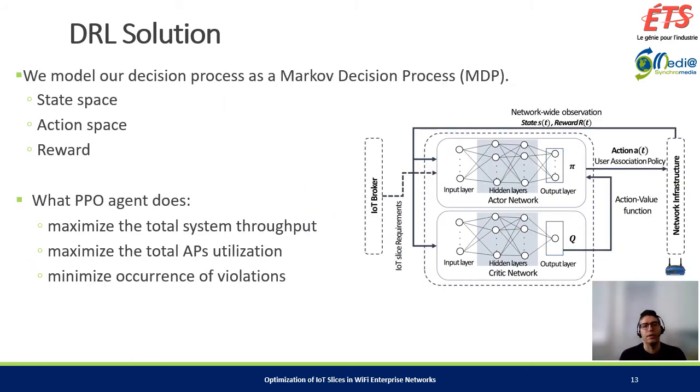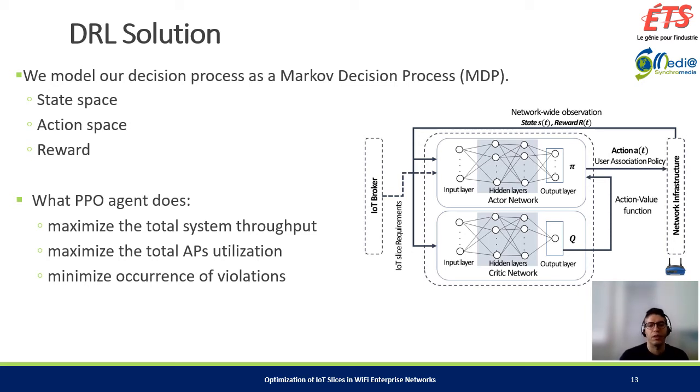We model the decision process of our user association as a Markov decision process. This MDP is presented as a tuple composed of a finite state space, a finite action space, the immediate reward function, and the discount factor that reflects the importance of the current reward on future decisions.